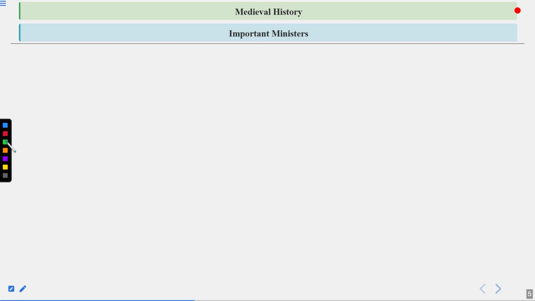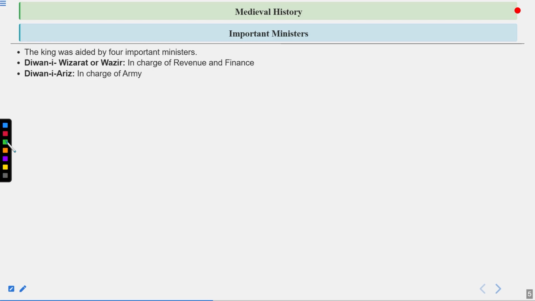Now let's talk about some important ministers of that time that were particularly introduced. So the king was aided by four important ministers. First is Diwan-i-Wizarat or Wazir. It was a post that was continuing since the Delhi Sultanate also, and he was made in charge of revenue and finance. Then comes the Diwan-i-Arz, that is in charge of the army. I hope you remember that this post or this department was created by Balban, the ruler of the Ghulam dynasty in the Delhi Sultanate.